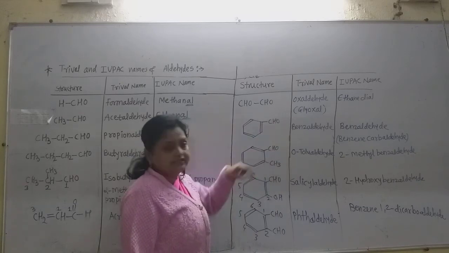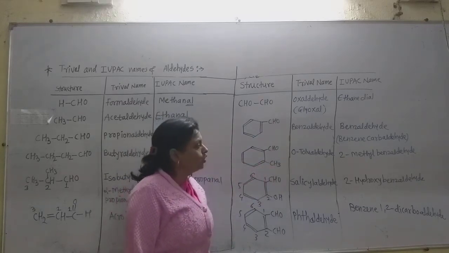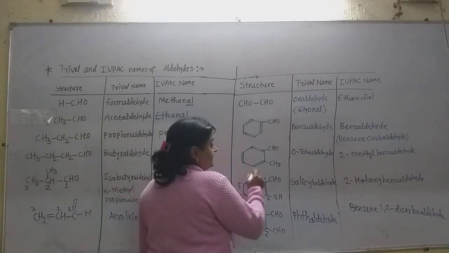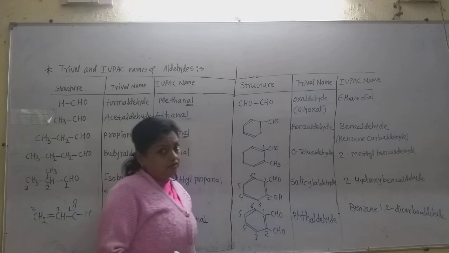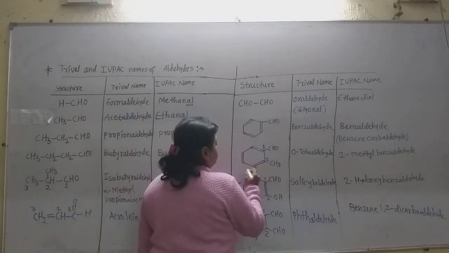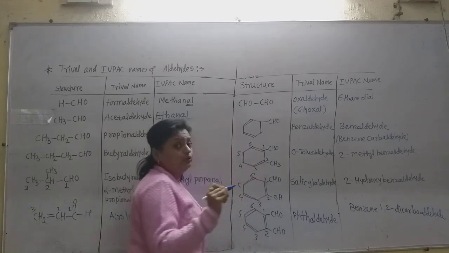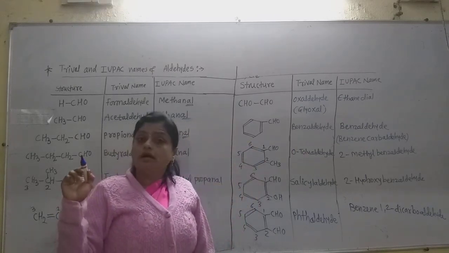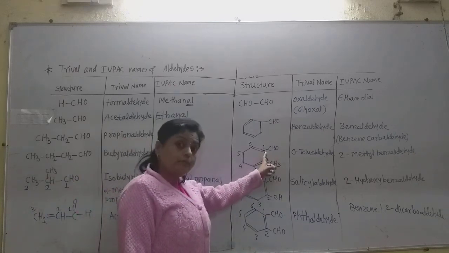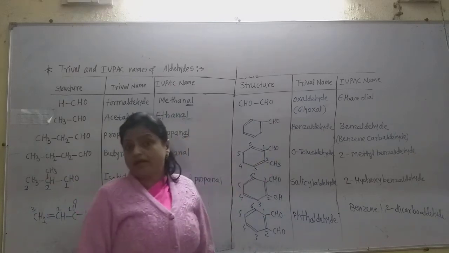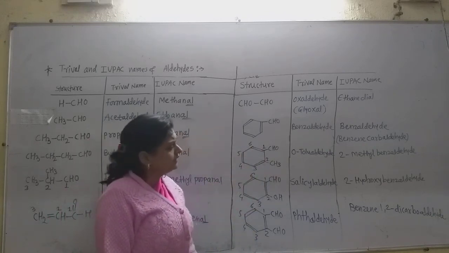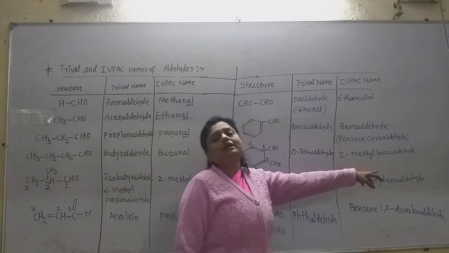But by giving the numbering in such a way that the carbon having the aldehyde group always gets the number 1, as we give number 1 for the acids having the COOH group, so in aldehydes also the carbon containing the aldehyde group gets number 1. On position 2 there is the methyl group. So it is 2-methylbenzaldehyde.